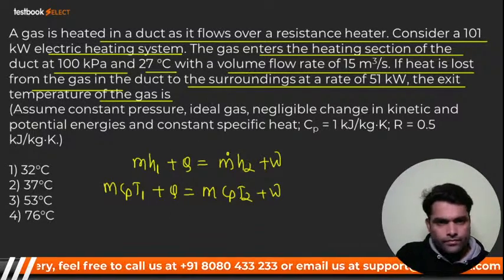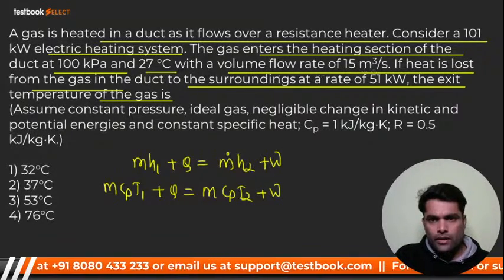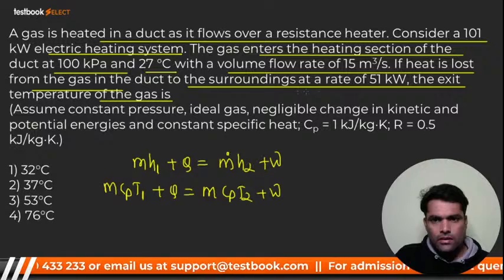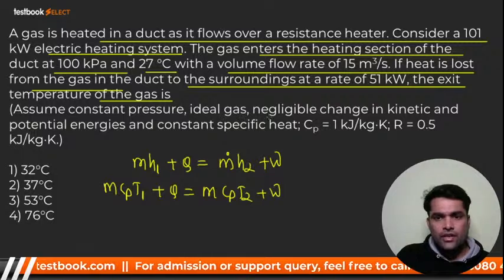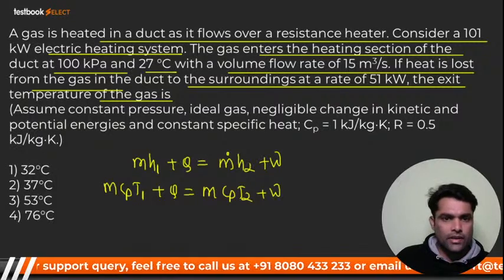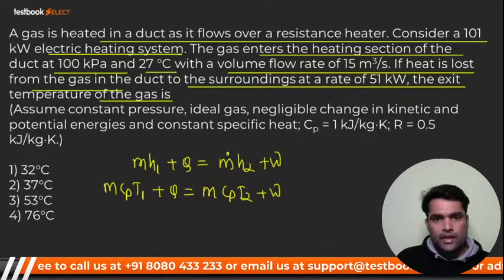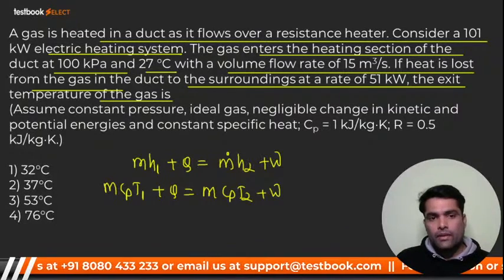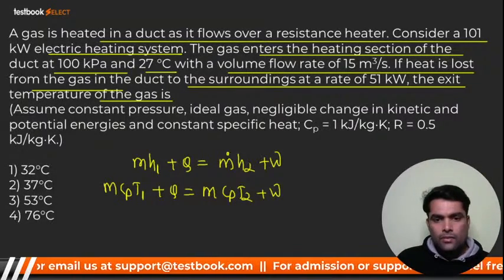Let me check. Cp is given. The gas enters the section at the flow rate. Okay, flow rate is given. Assume constant pressure, negligible kinetic energy and potential energy, they said to neglect here. Right now, my dear, what should be the value of mass? How will we calculate mass? Or is it given? Mass is 10 kg per second, given, right? No, it's not given. We have to calculate it.